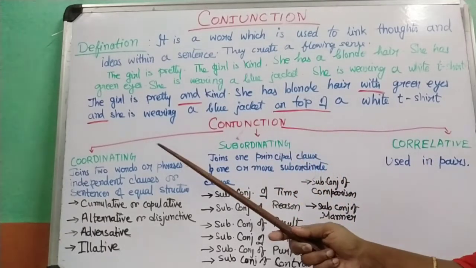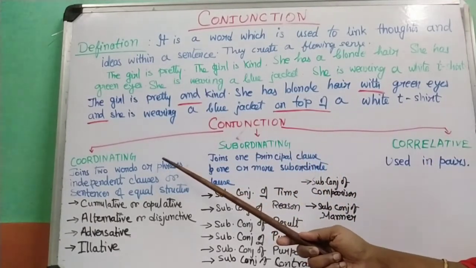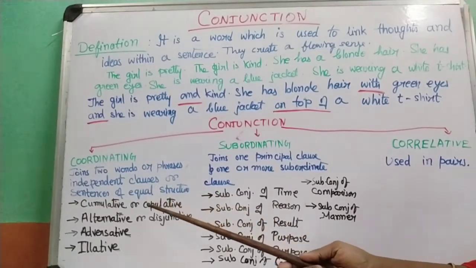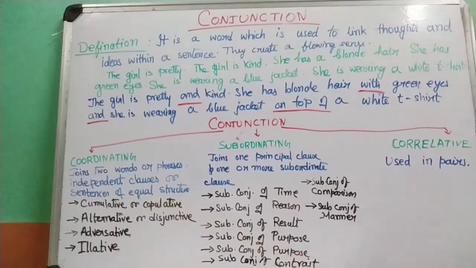So coordinating, as I said, is when two words or two phrases or two independent clauses are joined by conjunctions like and, for, but, yet, both, then these are coordinating conjunctions.